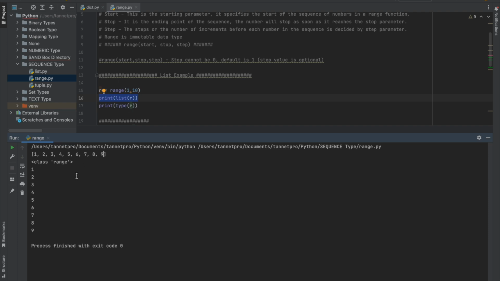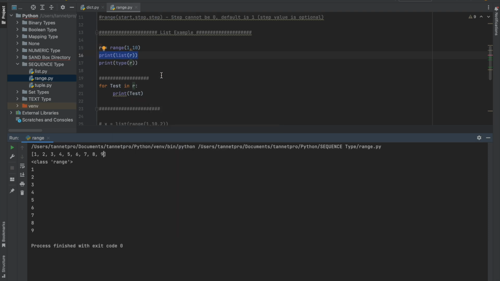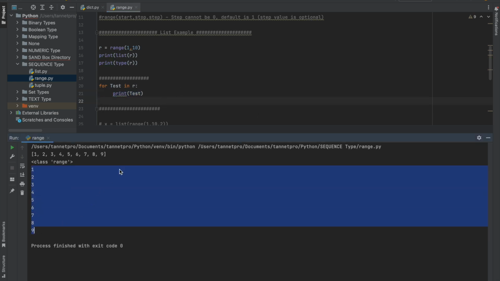Now if I want to see them one by one, 1 2 3 4 5 6 7 8 9, I have to use, again I show you in another data type also, the for loop: for test in R. What is R? R is the range, and for test in R, under the R, what is the test? I put the name test. So I am going to print the test. If I print the test, it will show you this way: 1 2 3 4 5 6 7 8 9, right? Hope it is clear.